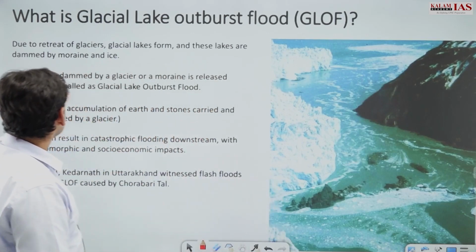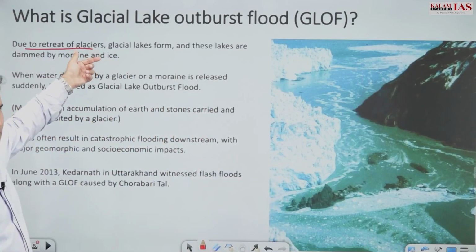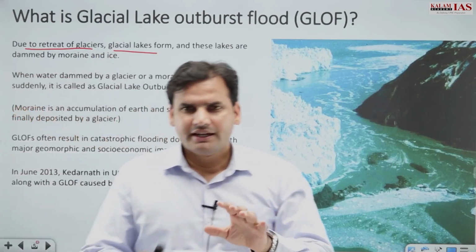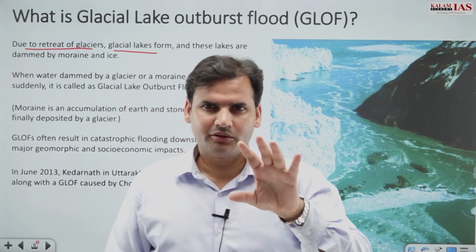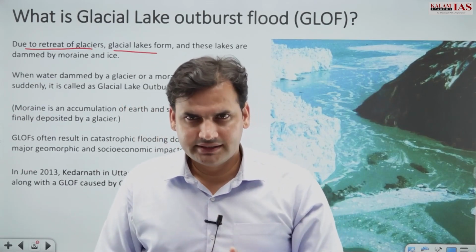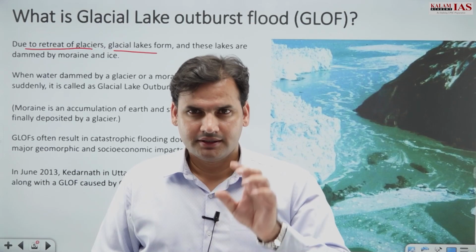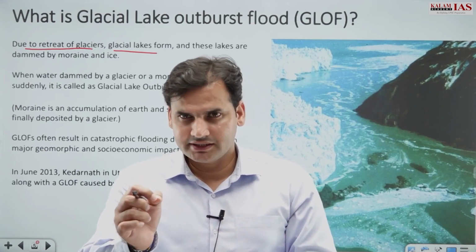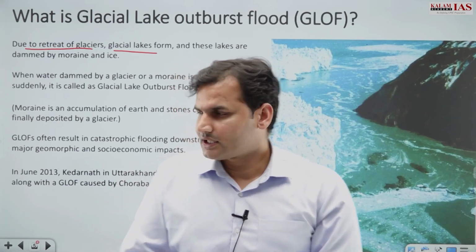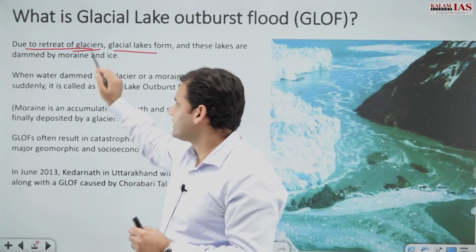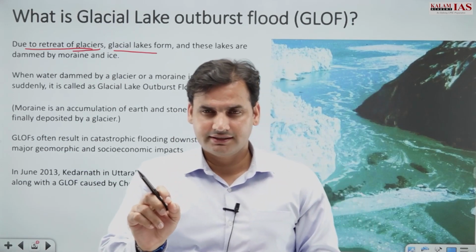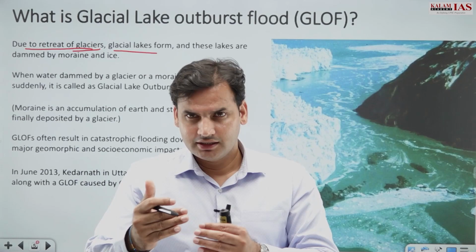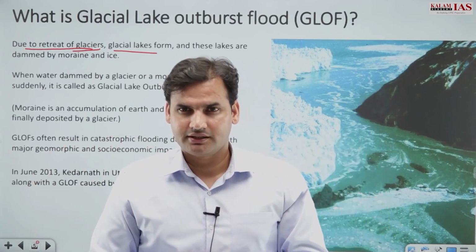So, due to retreat of glaciers, glacial lakes form. Now first, one thing should be clear. It is not a very difficult topic to comprehend or understand. It is a very simple topic, right? So, glacial lakes are formed, and why are glacial lakes formed? Glacial lakes are created because of retreating of glaciers, that is because of the melting of glaciers. If glaciers melt, they form lakes, right?